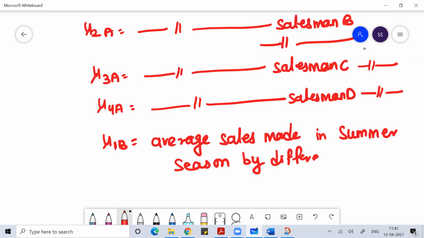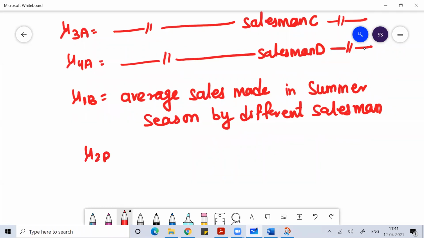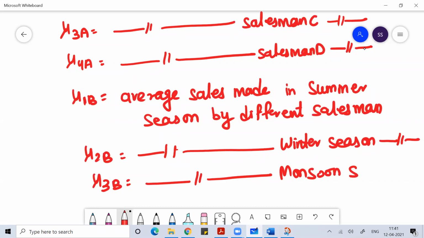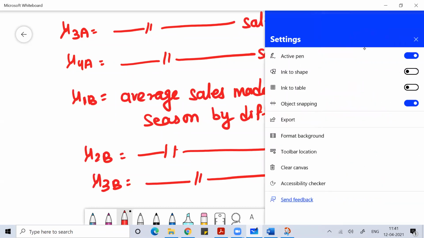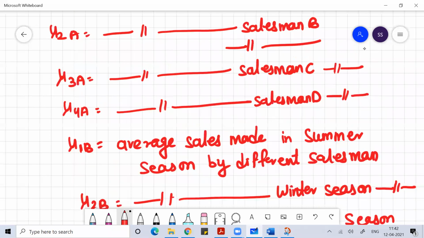Mu2b is equal to the average sales made during winter season by different salesmen, and mu3b is equal to the average sales made in monsoon season by different salesmen. I hope this part is clear with all of you.